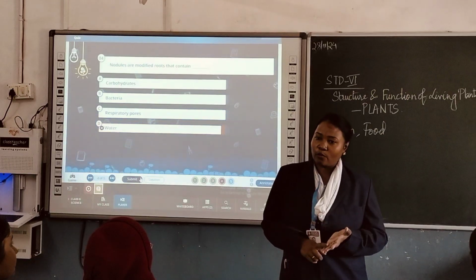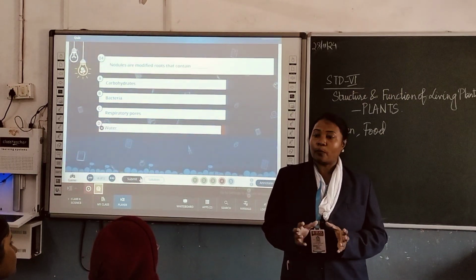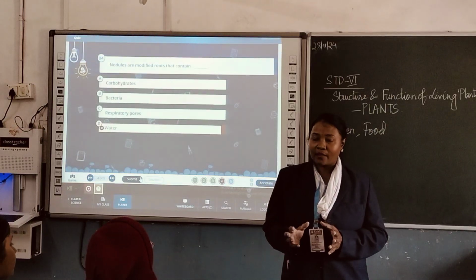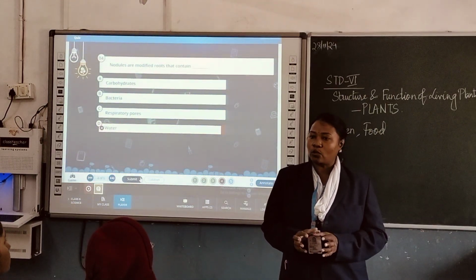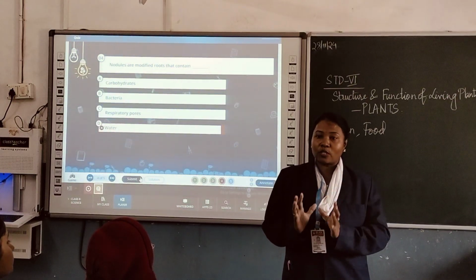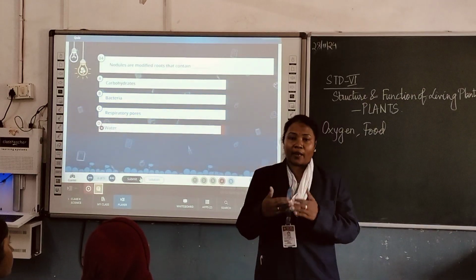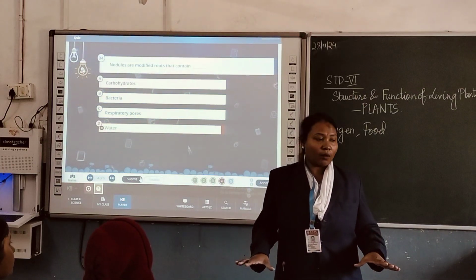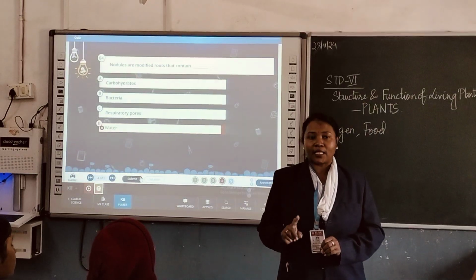The root nodules present in the roots of certain plants like your pea plant are known as leguminous plants. These leguminous plants have bacteria in their roots. This bacteria absorbs the nitrogen from the atmosphere and prepares food for the plants, present in the soil in the form of nitrates.